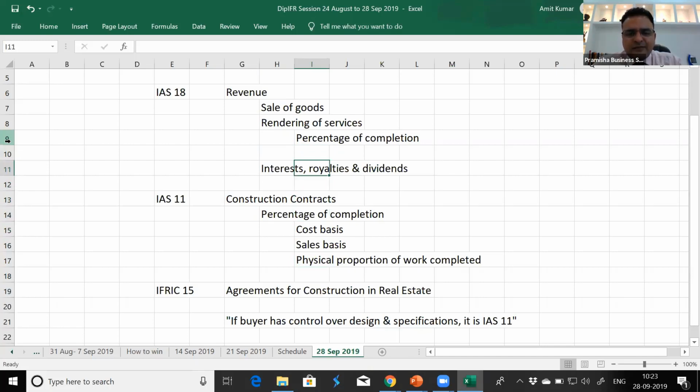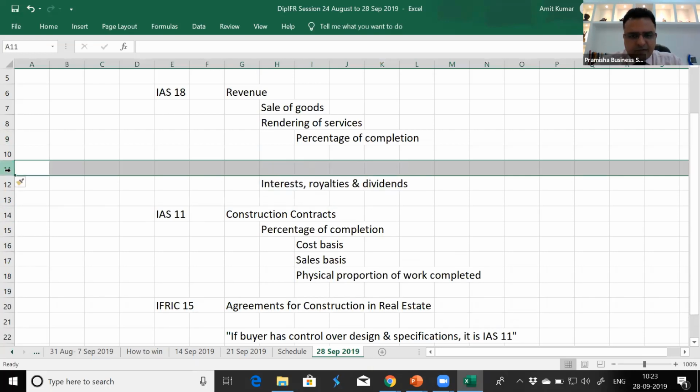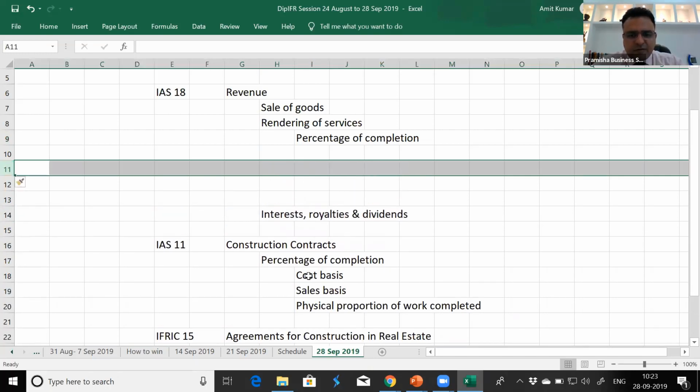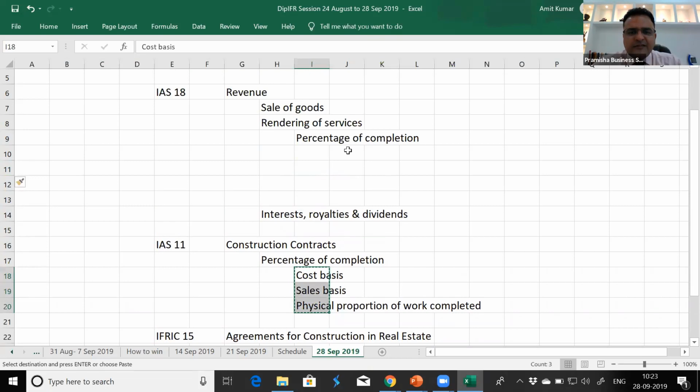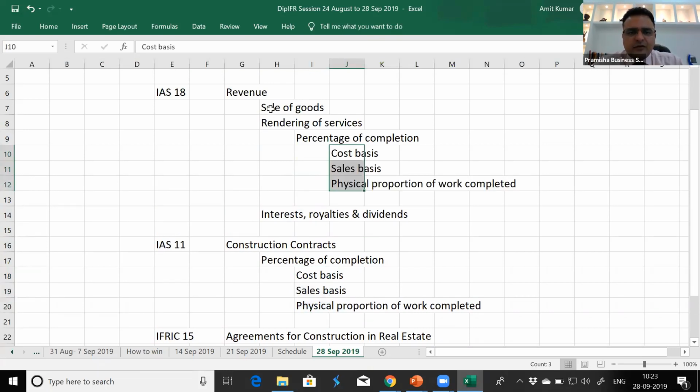It also had the same three bases: cost basis, sales basis, and percentage of work completed, that if you're providing any service. So there are two ways of earning revenue. One was sale of goods, one was rendering of services, one was interest, royalties, and dividends.